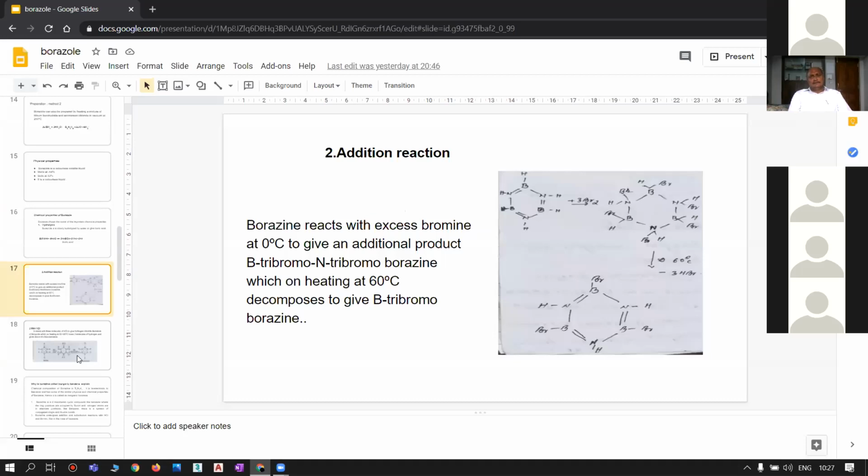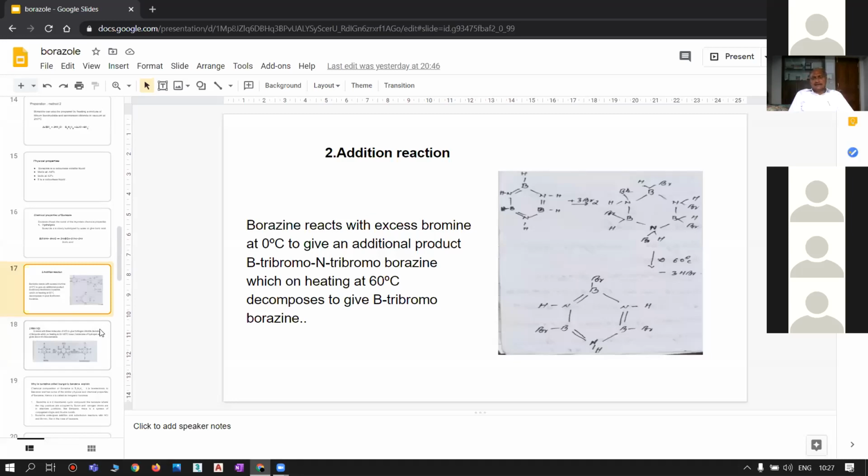Here, borazine reacts with excess of bromine at 0 degrees to give an addition product, that is boron tribromo nitrogen tribromoborazine. That is, in the first step, borazine reacts with bromine at 0 degrees centigrade, giving an addition product called boron tribromo nitrogen